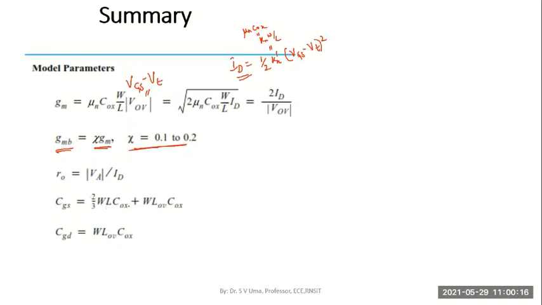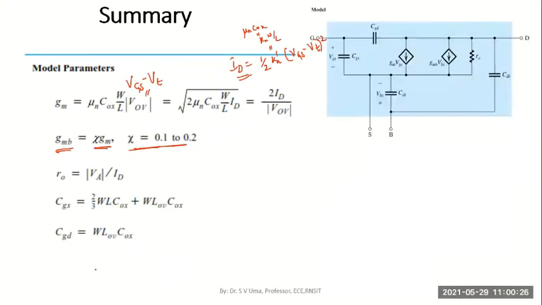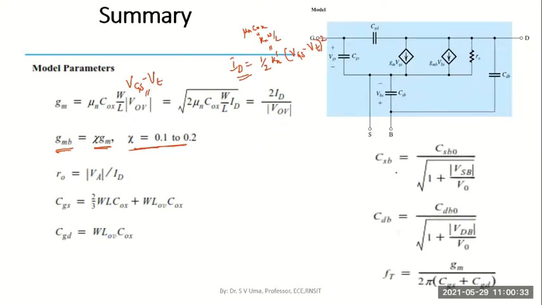CGS is 2/3 WL Cox plus WLOV Cox in the saturation region. All that we are writing is in the saturation region. CGD will be WLOV Cox. This is the exact high frequency model of a MOSFET, and the remaining expressions are the capacitances between the source and body, drain and body, and finally this last expression which you have to remember, the unity gain frequency.